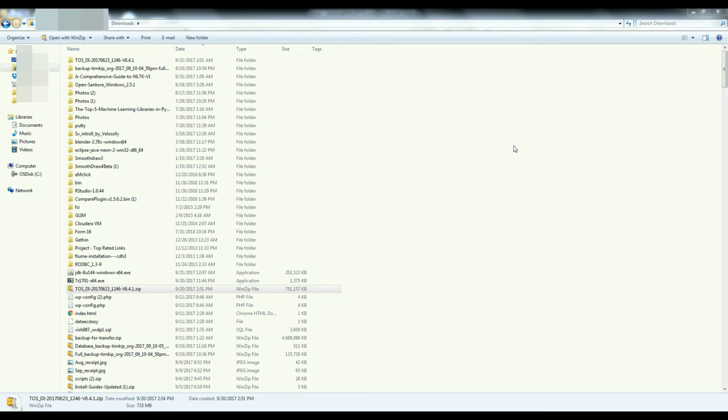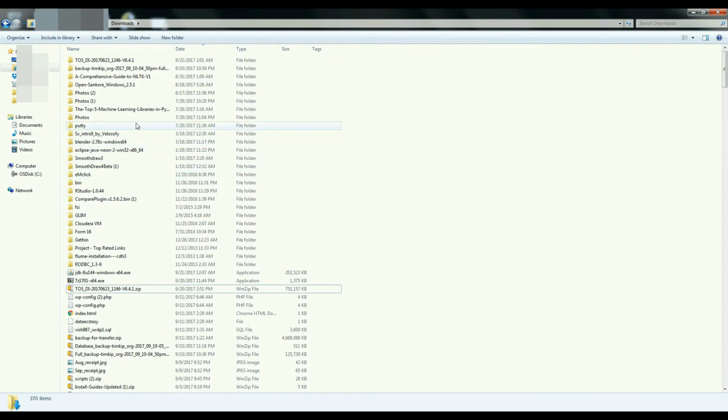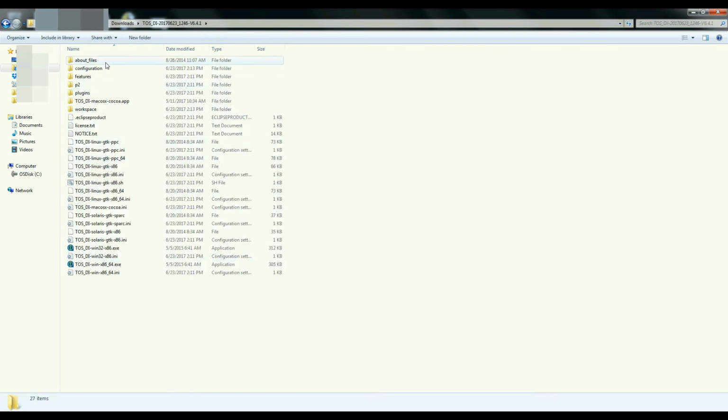So let's see. We can find it at the top, right? So yeah, we have it here. We have everything inside this folder, the unzipped folder. The same copy can work for Mac, Linux or Windows. For Windows, we have 64-bit and 32-bit files. So x86 you can use if you are using Windows 32-bit. x86_64 you can use when you are using a 64-bit operating system.